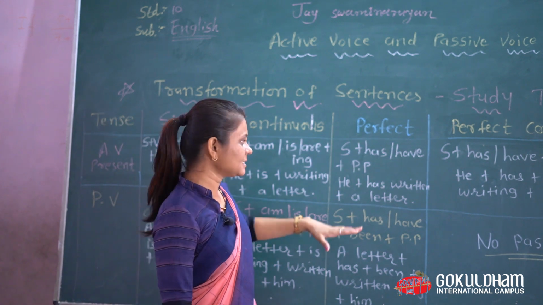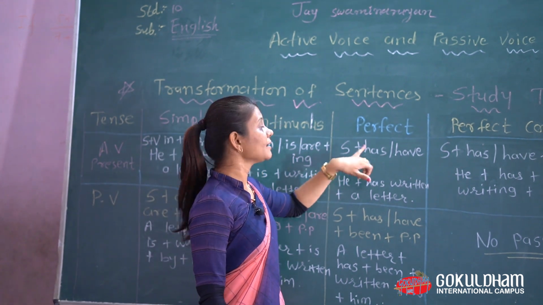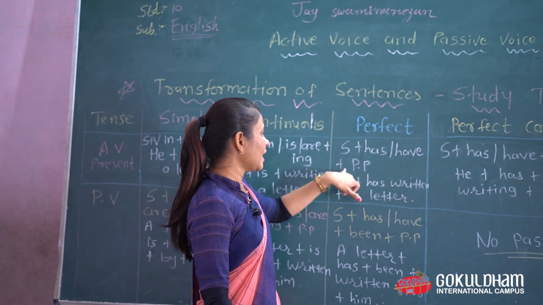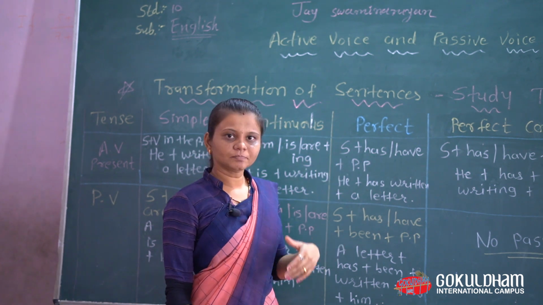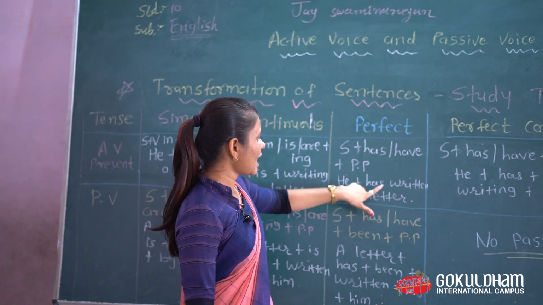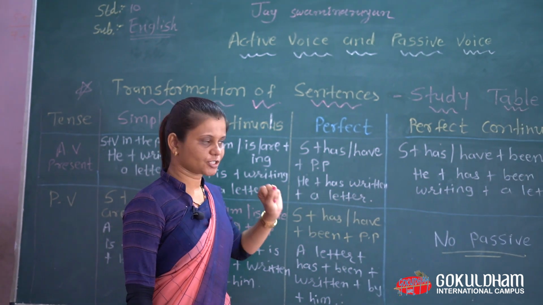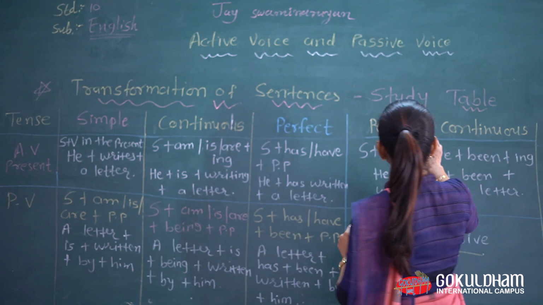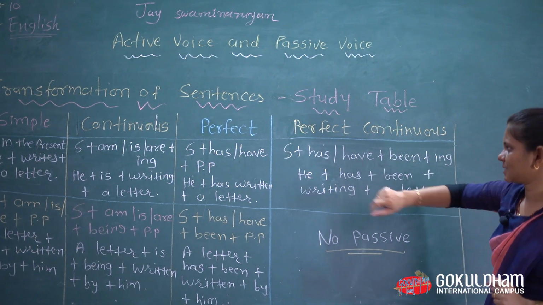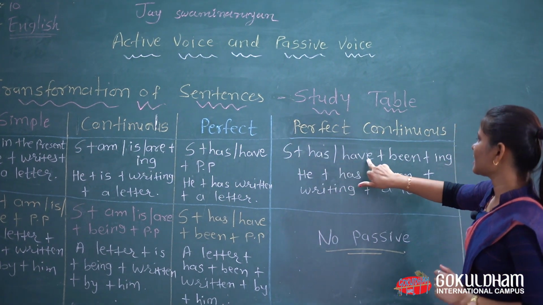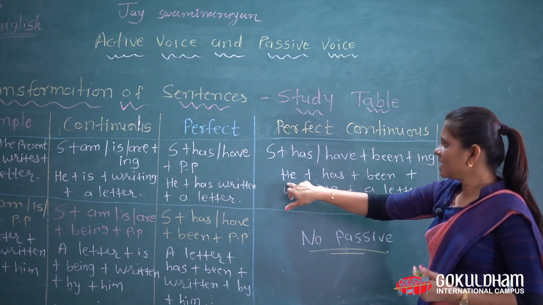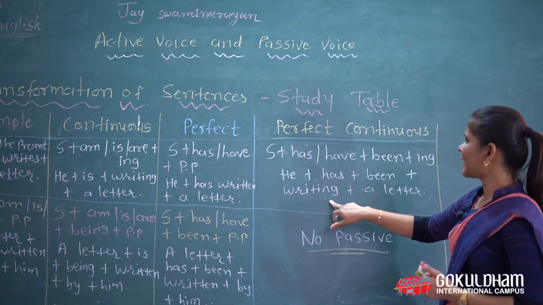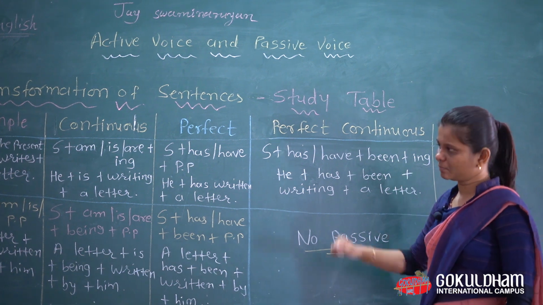Then perfect tense: subject plus has, have, then the past participle form of the verb, that is, verb 3. Then, he has written a letter. Then perfect continuous tense: subject plus has, have plus been plus ing. He has been writing a letter.